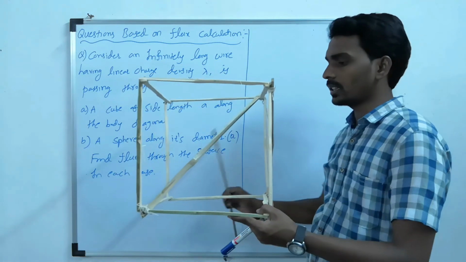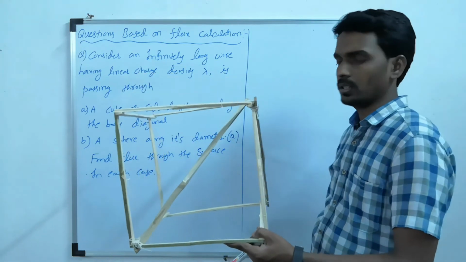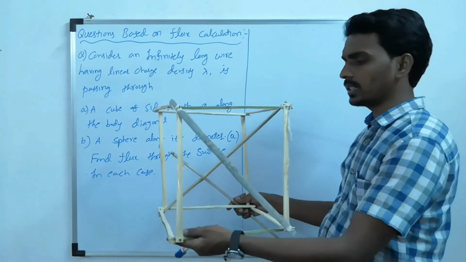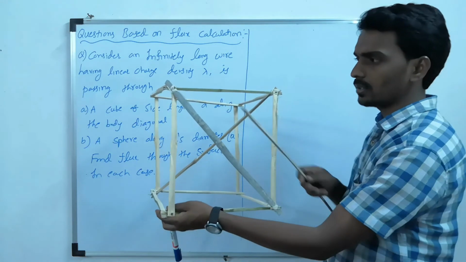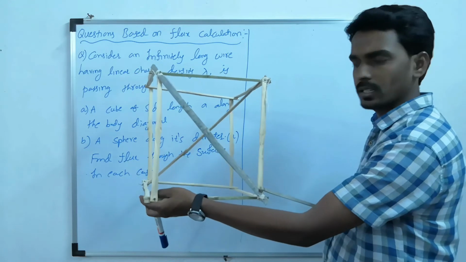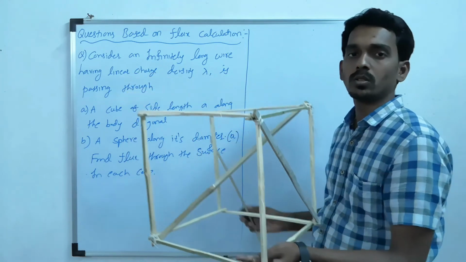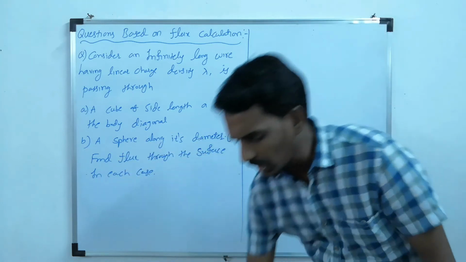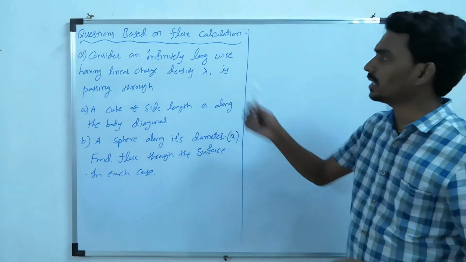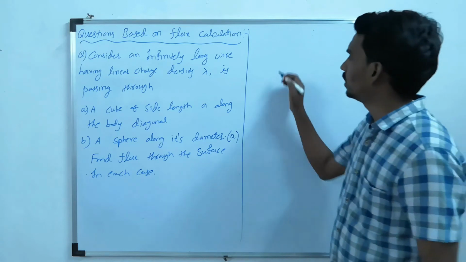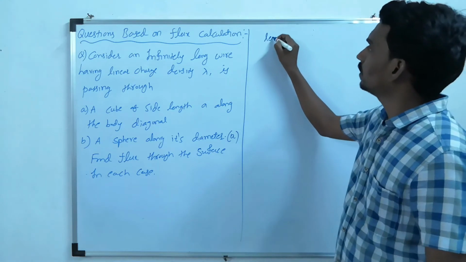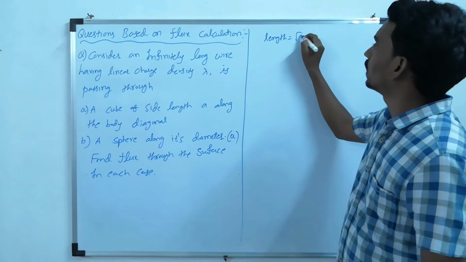It is equal to the length of the body diagonal. If you consider a cube of side length A, then the face diagonal length is root 2 a and the body diagonal length is root 3 a. So what is the total length lying inside the cube? That is root 3 a.